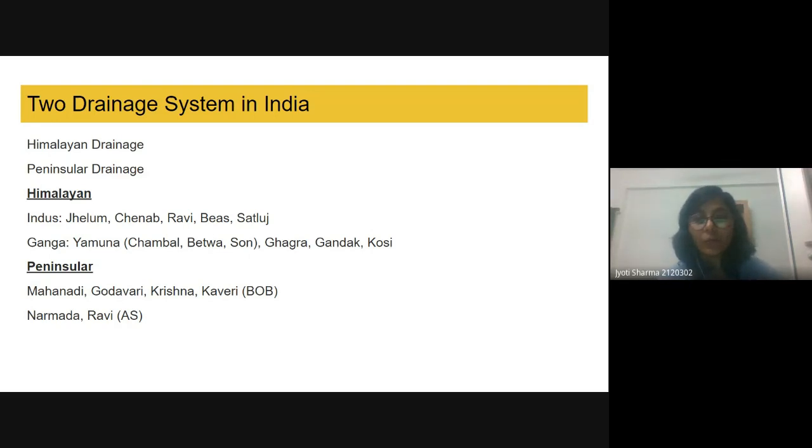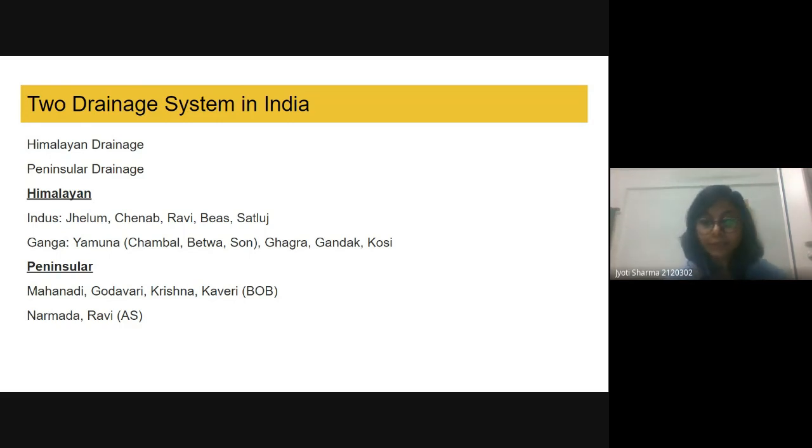Exactly. So in the peninsular region, we have the peninsular drainage, and in the Himalayan and northern plains, we have the Himalayan drainage. The most important rivers that we have in the Himalayan region are the Indus, Ganga, and the Brahmaputra. And in the peninsular, we have Mahanadi, Godavari, Krishna, Kaveri, Narmada, Tapi. Jhelum, Chenab, Ravi, Beas, and Satluj are the tributaries of the Indus.